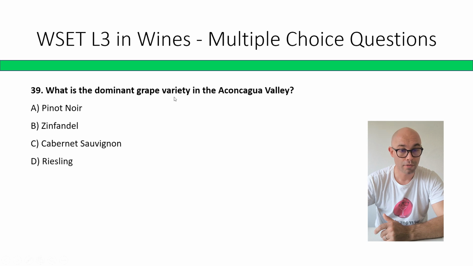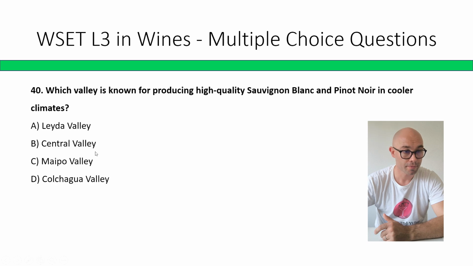What is the dominant grape variety in Aconcagua Valley? Pinot Noir, Zinfandel, Cabernet Sauvignon, Riesling. The correct answer is C, Cabernet Sauvignon. Which valley is known for producing high-quality Sauvignon Blanc and Pinot Noir in cooler climates? Lleida Valley, Central Valley, Maipo Valley, Aconcagua Valley. Correct answer is A, Lleida Valley.